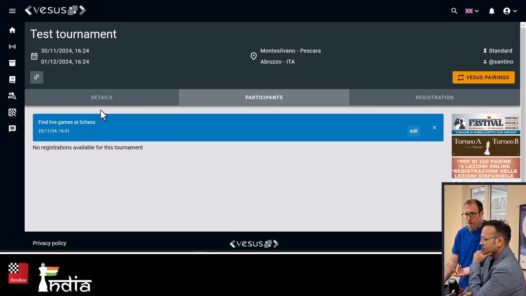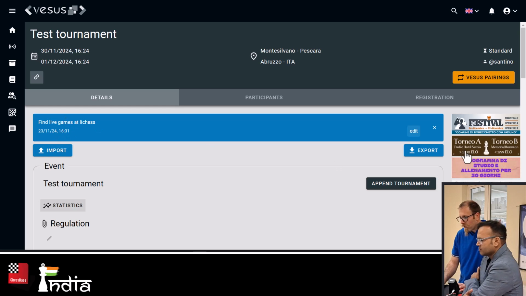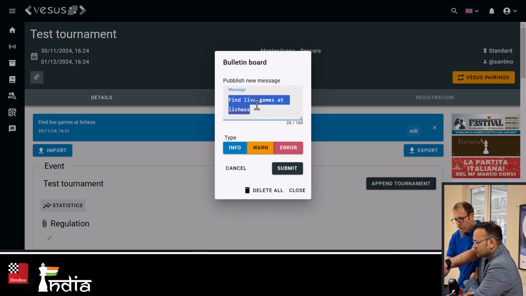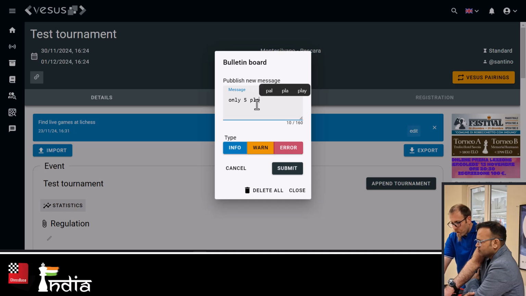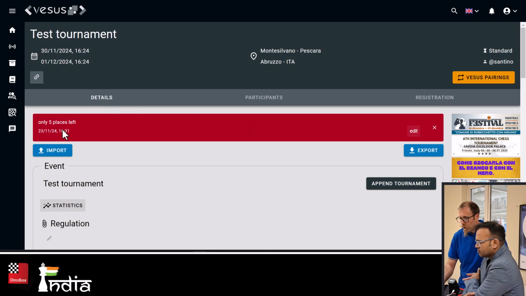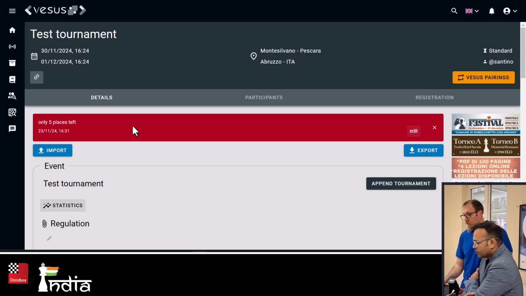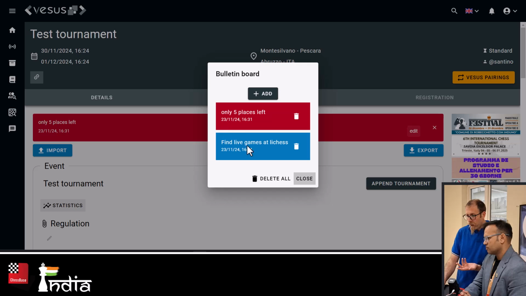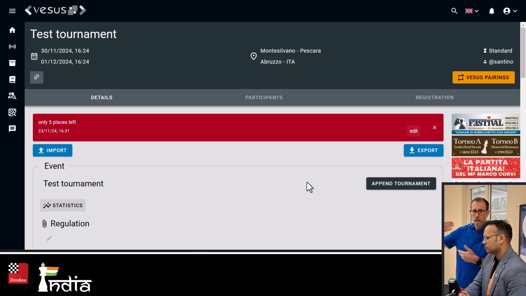Say, for example, only last 5 places left. You want to put this one in red so it really catches your attention. You can do that. Submit. And there you have it. So it appears in red, so it catches more attention. So you can choose the level of the messaging you want to leave. It's a very unique feature. You can manage multiple messages. They are all available in here, so you can always see the full list. It's like a bulletin board that you keep on adding to, and players can always check the entire list as well.